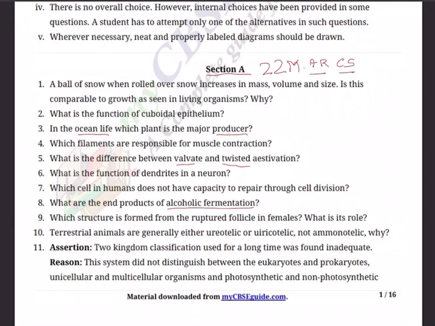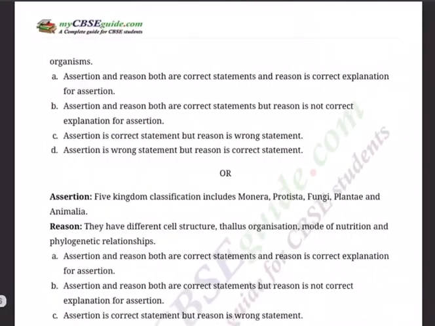So karyon in Latin is nucleus. Primitive nucleus, prokaryotes. Very clear, distinct, eukaryotes. So unicellular and multicellular organisms and photosynthetic and non-photosynthetic organisms. A. Assertion and reason both are correct, and reason is correct explanation for assertion. B. Assertion and reason both are correct, but reason is not correct explanation for assertion. C. Assertion is correct, but reason is wrong. D. Assertion is wrong, but reason is correct. So you got a choice for this question number 11.